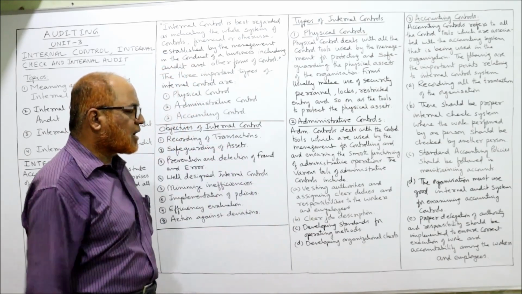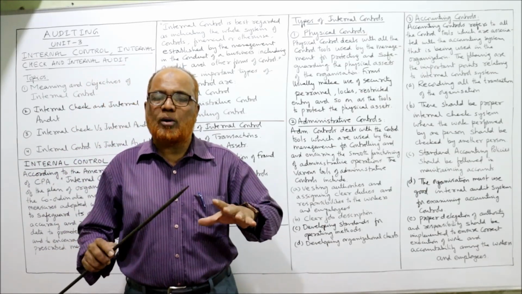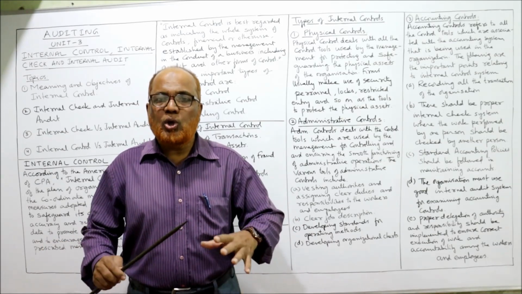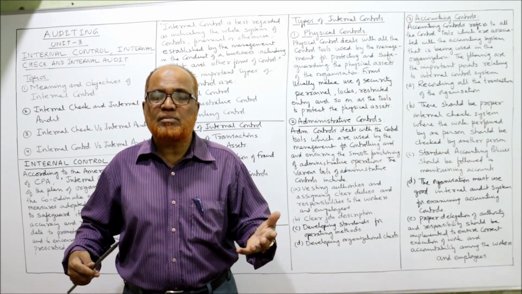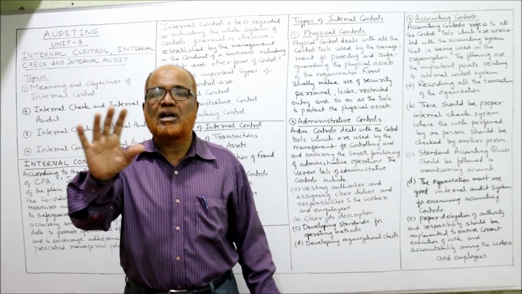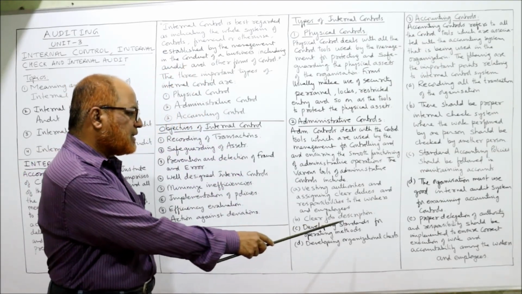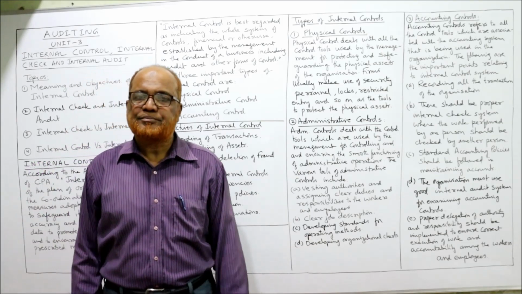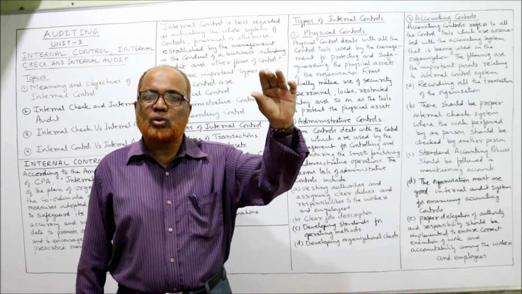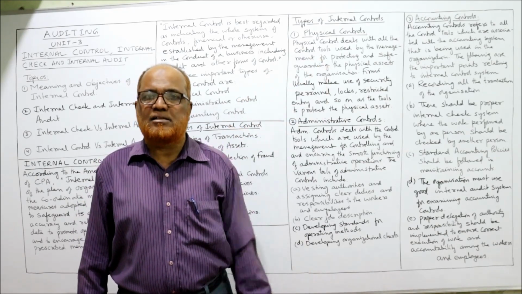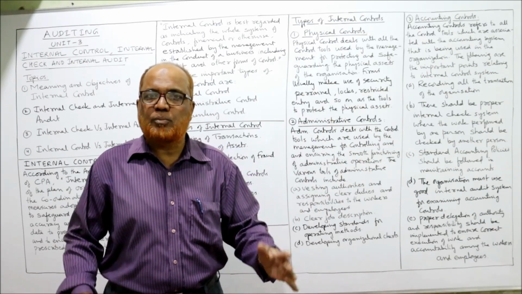Next one, clear job description. The employees should get the job description clearly. He should not be in chaos regarding what he has to do. What is his job? What is his responsibility? So every worker, every employee, should be clear in his mind regarding the job description. Thirdly, developing standards for operating methods. Some plans should be given that every worker has to work according to these standards. These are the standards every worker has to perform. The standards should be given, plans.